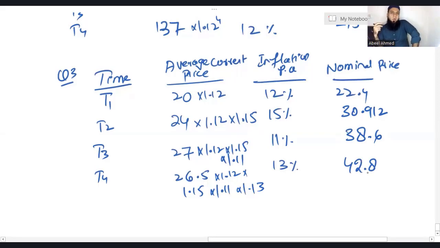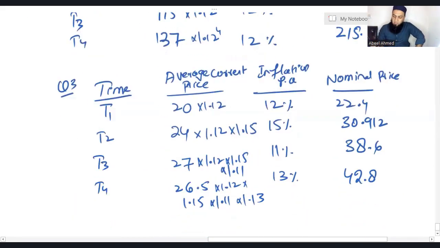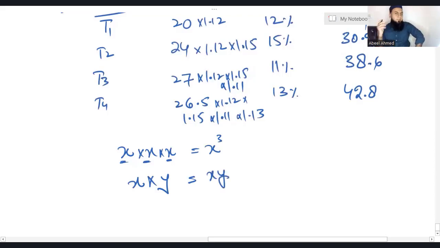Now you might be thinking, sir, why did we not take the power? The reason is because the inflation rate is changing every year. And in the previous questions, we took the powers because inflation was the same in every year. If we go back to what you must have studied in school, x multiplied by x into x, simply we'll take x power 3. When bases are the same, we can add the powers. But if I multiply x with a y, there will not be a power. It will be x into y.